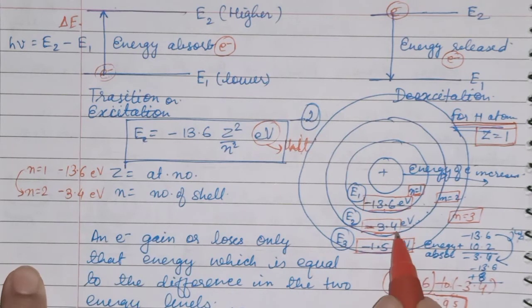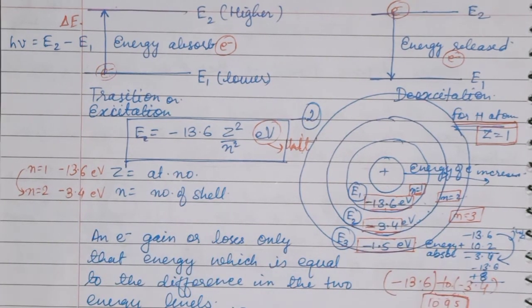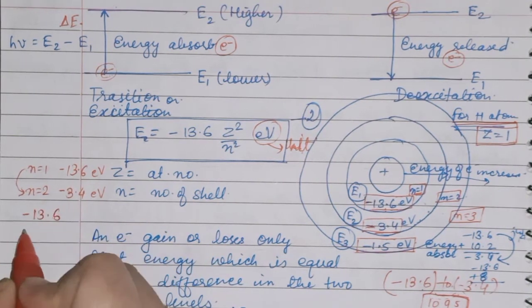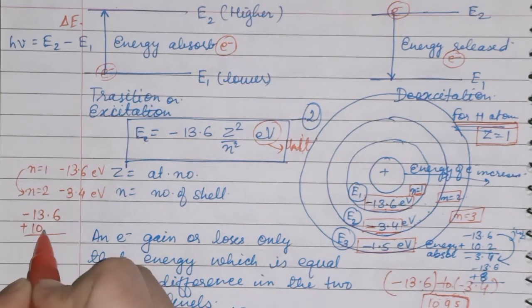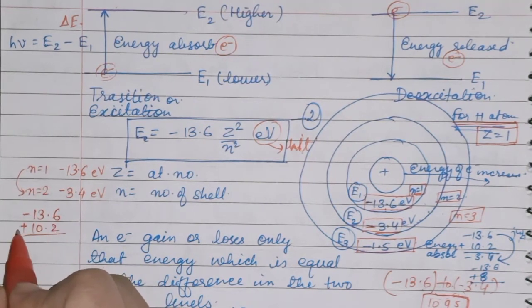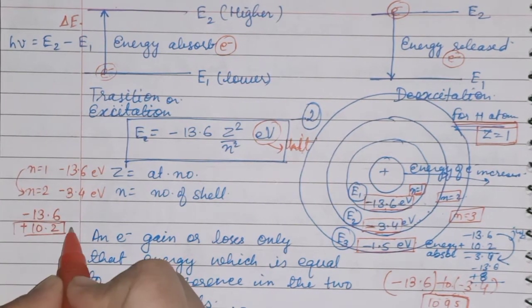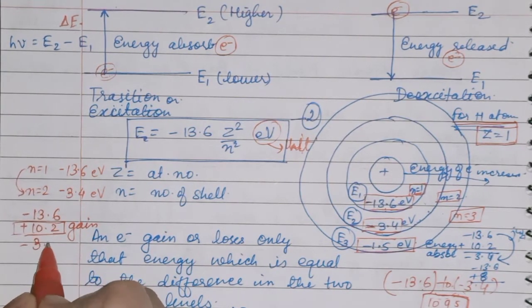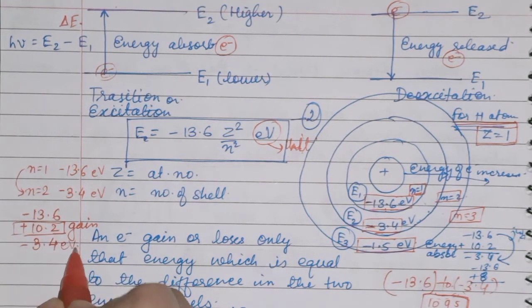So you can say that if it is gaining 10 electron volts, see here 13.6 plus 10, 13.2. If the electron is gaining 10.2 electron volt, then only you will get 3.4 electron volt energy.